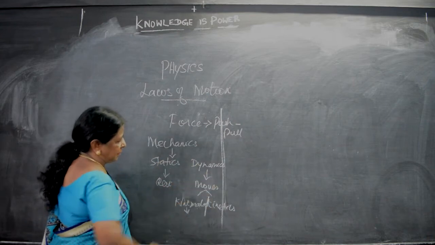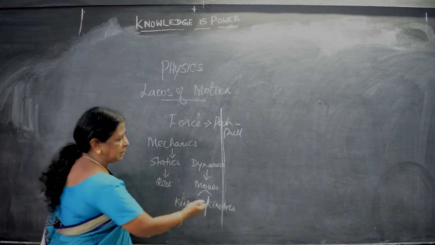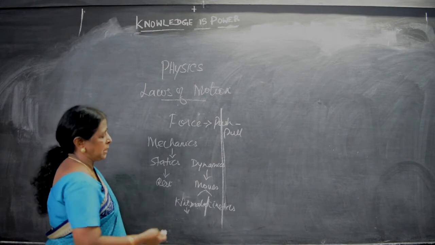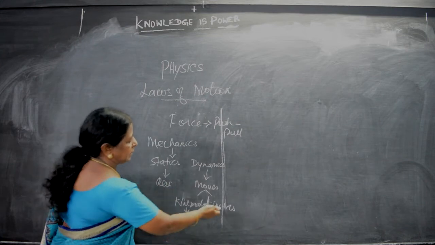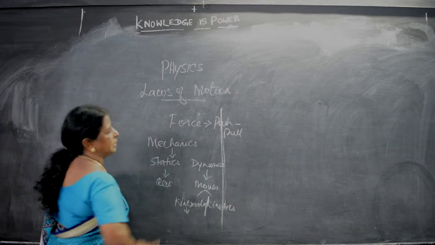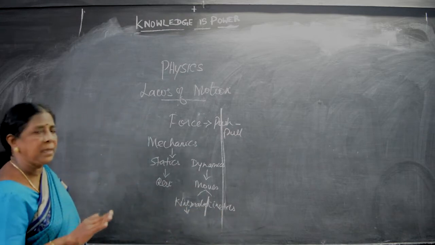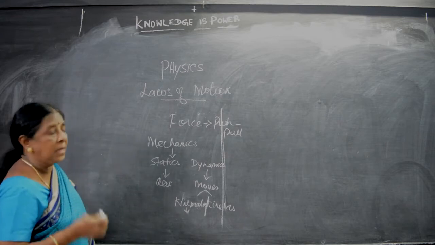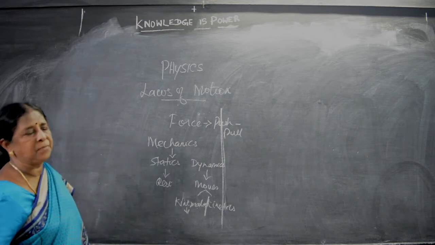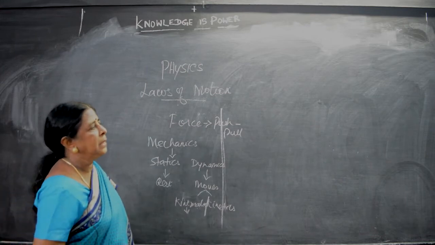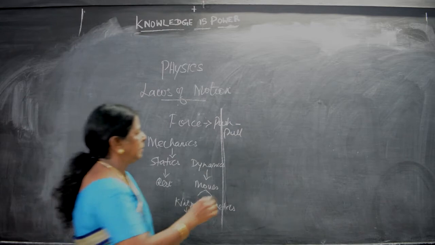There are 2 kinds of dynamics branches, kinematics and kinetics. Kinetics is about the cause, that is why the object moves. Kinematics is without cause, kinetics is with cause. Generally, whatever the effect may be, the scientists may put forward many theories. Then Aristotle, a great scientist and philosopher, has given the concept about the force.